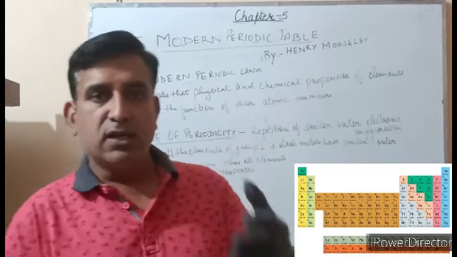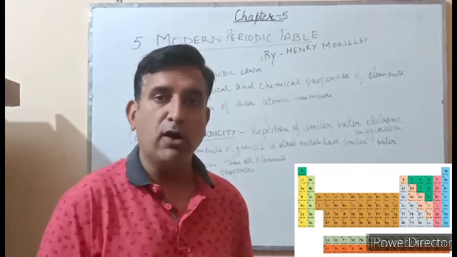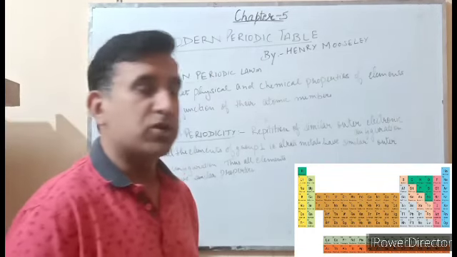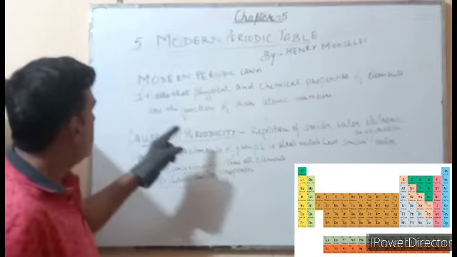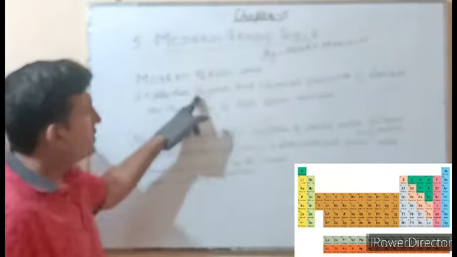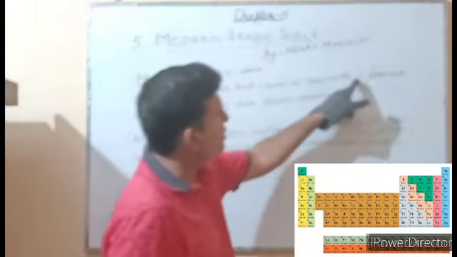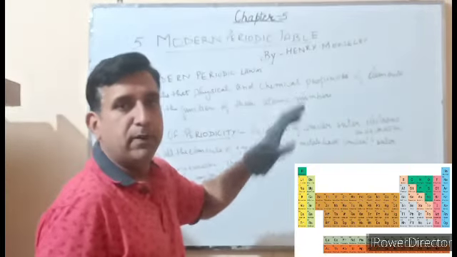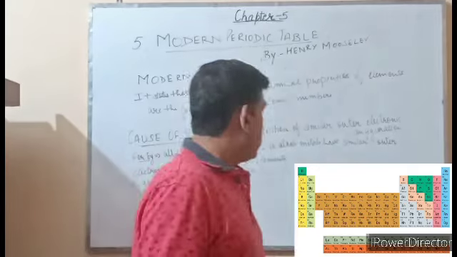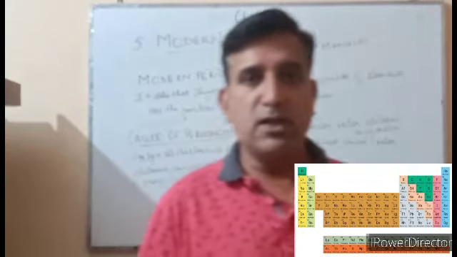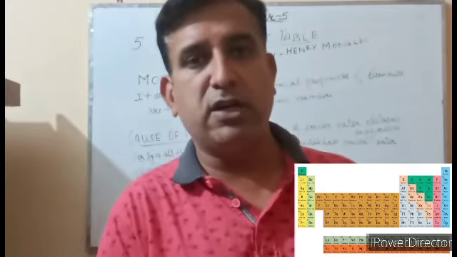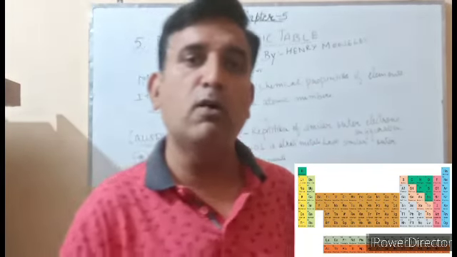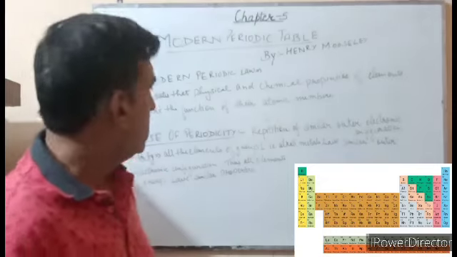So from here he changed the law and gave his law, which was known as Moseley's periodic law or modern periodic law. What is modern periodic law? According to modern periodic law, physical and chemical properties of the elements are a periodic function of their atomic number. And he gave the cause of periodicity also, which was the drawback of Mendeleev's periodic table. Mendeleev could not give the cause of periodicity, but Moseley gave the cause of periodicity.